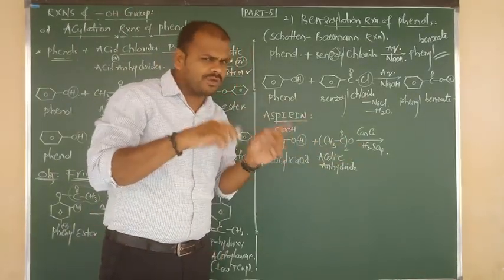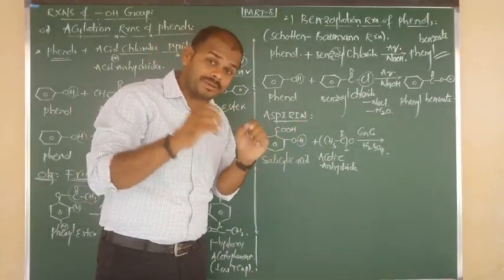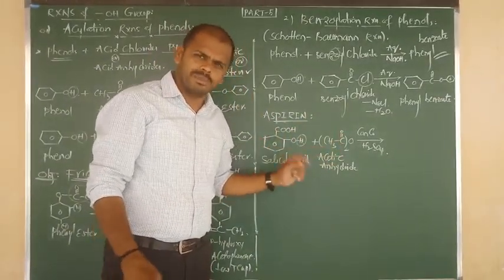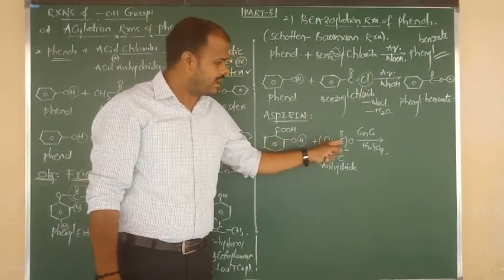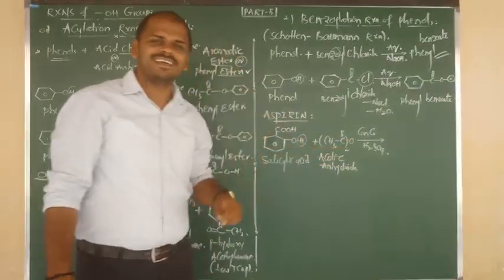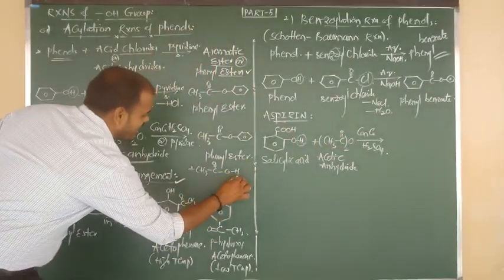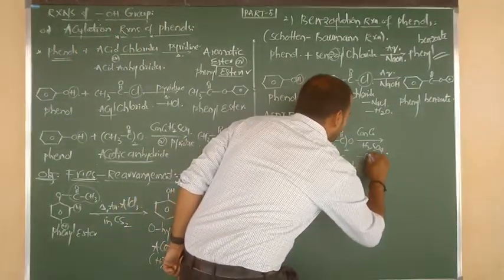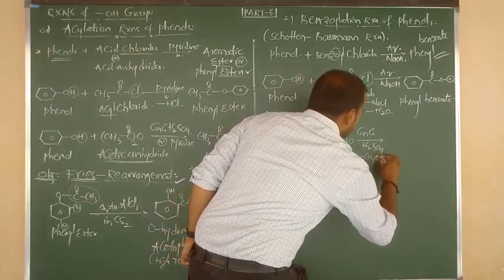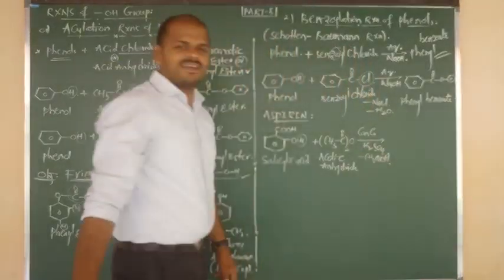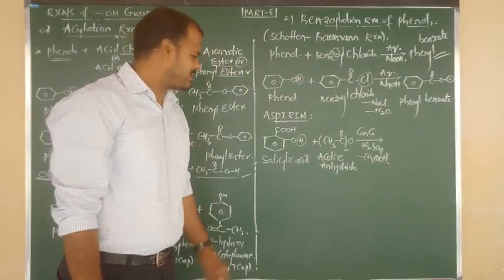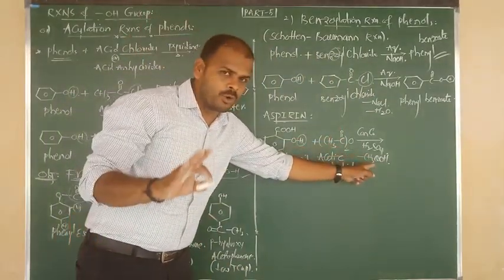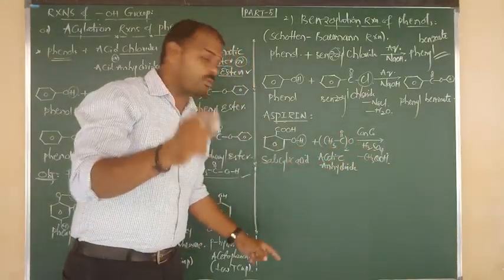So now listen carefully, what will be the byproduct? I told you already, but once again, CH3 bonded to C double bond O, COOH, same like this. Here the byproduct is acetic acid, CH3COOH. That is the byproduct that is eliminated. So H is over. Here two acyls are there, one acyl removed, and the remaining one acyl group attacks it.